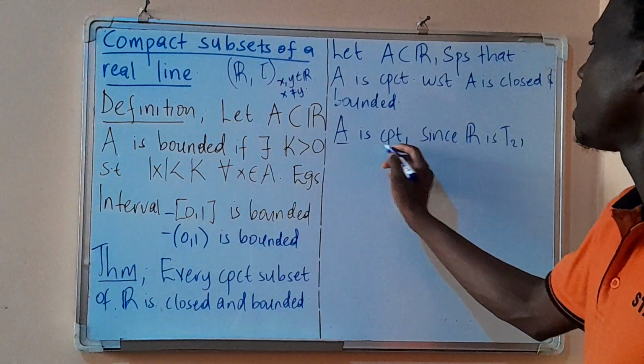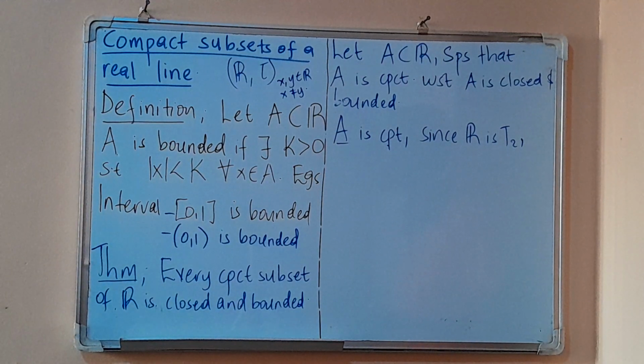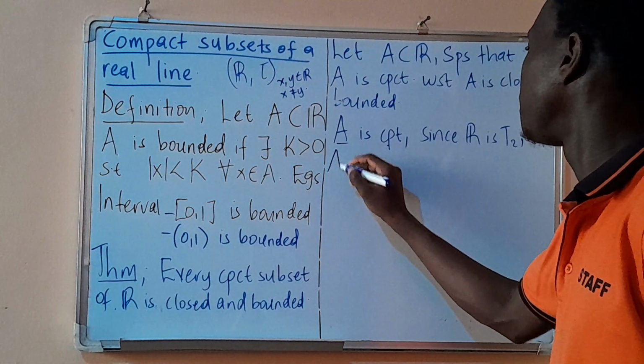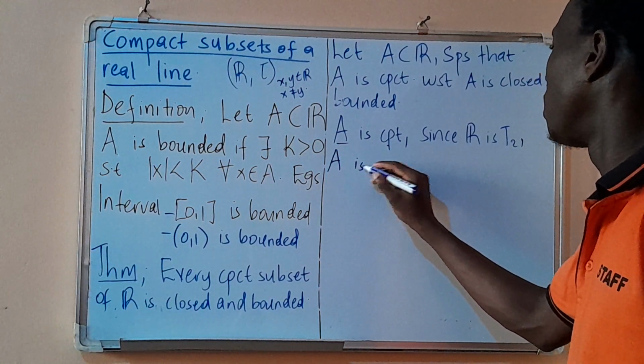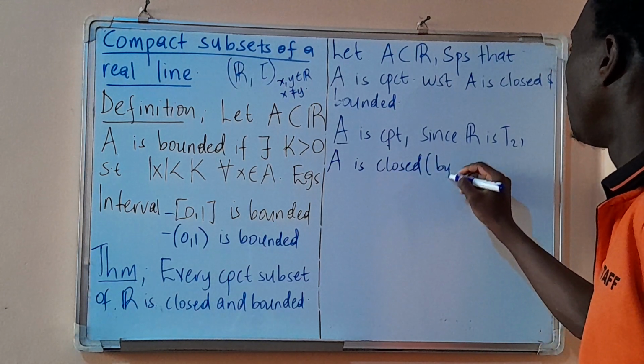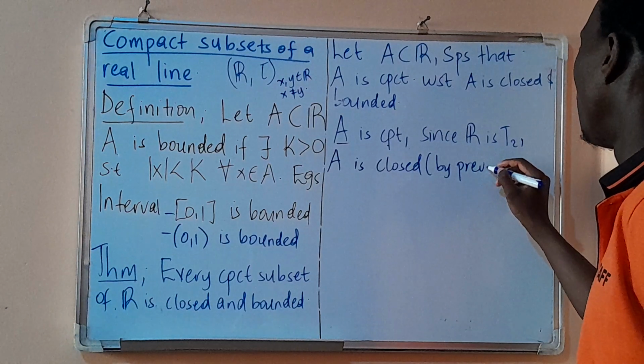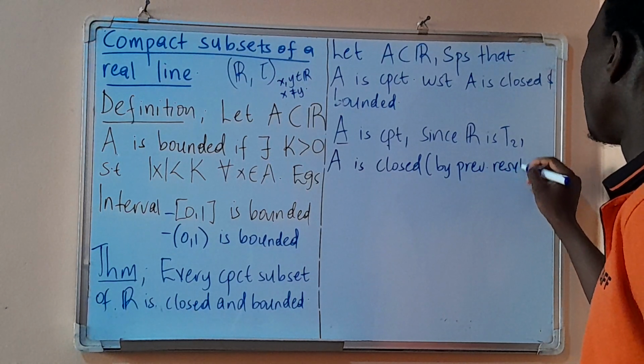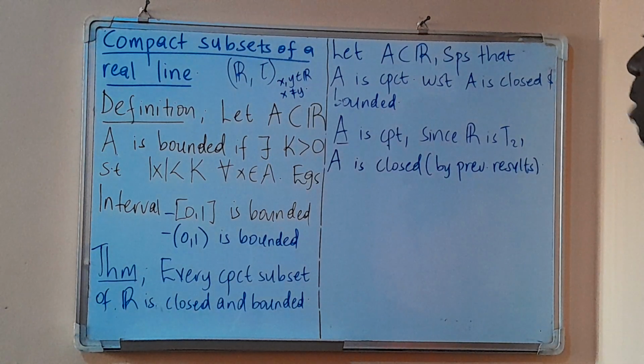So A is a compact subspace of a T2 space, so we can now conclude that A is actually closed. Yes, every compact subspace of a Hausdorff space is closed. We proved that. So A is closed by the previous results. What next? We are left with proving that A is actually bounded.